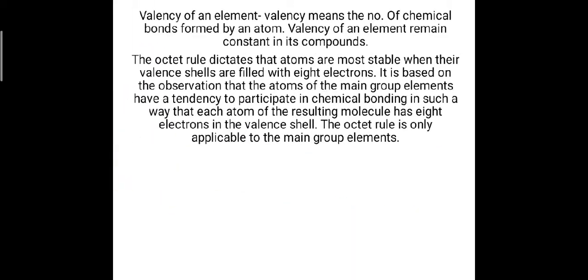So first, let's see about the valency of an element. Valency is the number of chemical bonds formed by an atom. The atom has a capability of forming a certain number of bonds with other atoms. The valency of an element remains constant in its compounds. That means every compound has a specific valency.